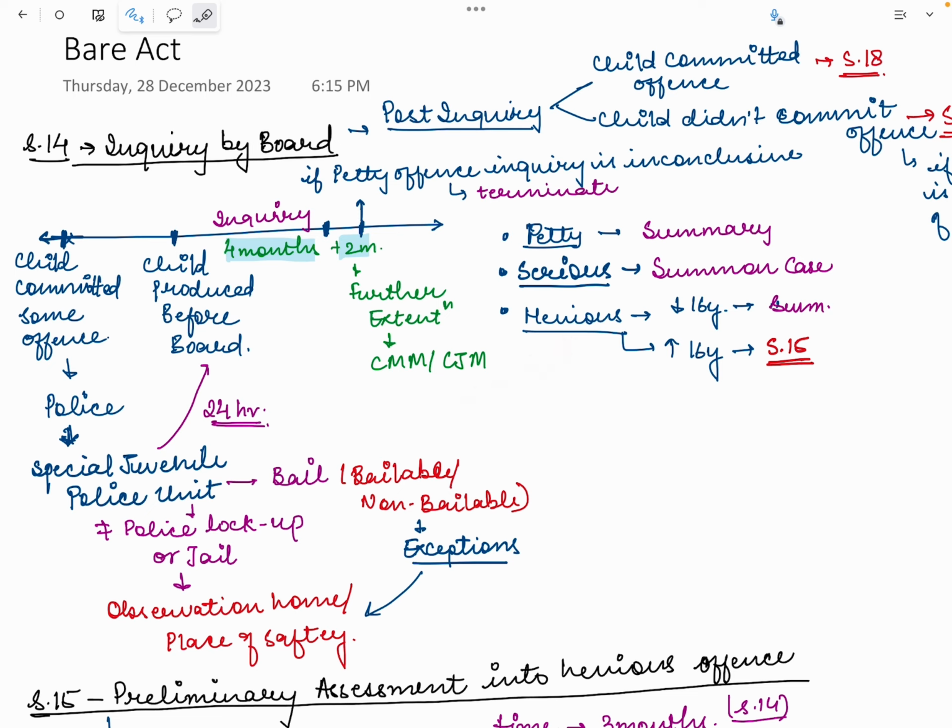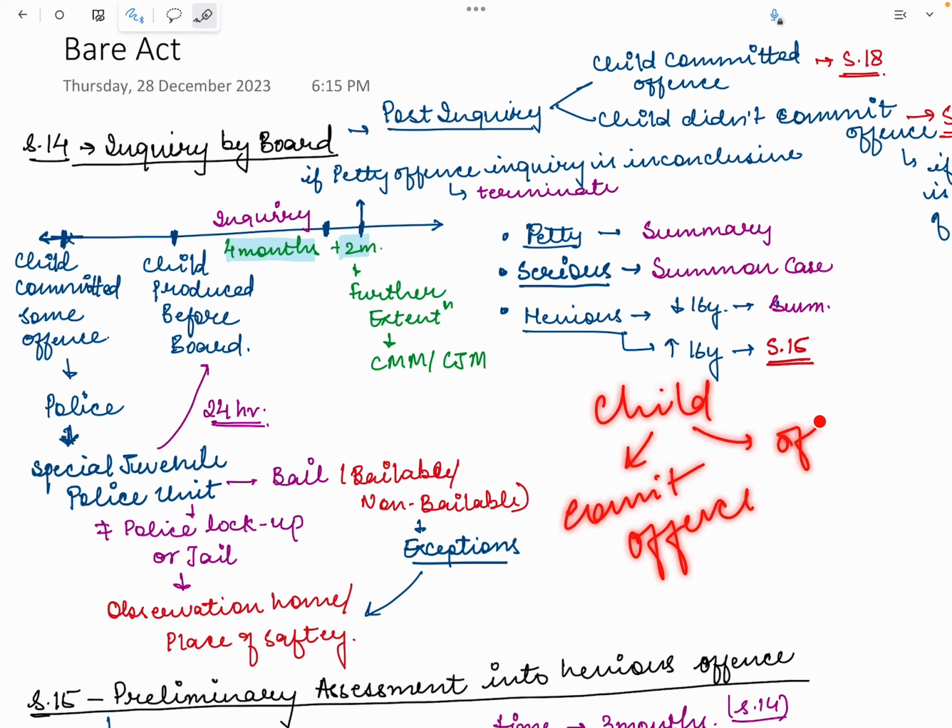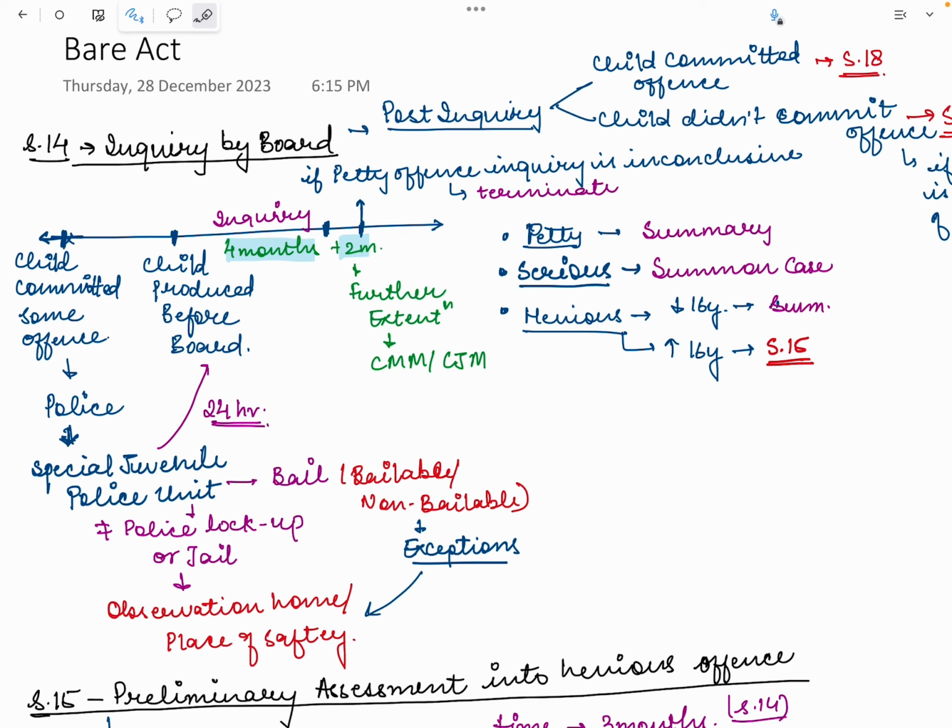The JJ Act deals with a child who has either committed some offense or against whom some offense has been committed. And for the purpose of the JJ Act, a child is a person who is below 18 years. This is something you have to keep in mind.